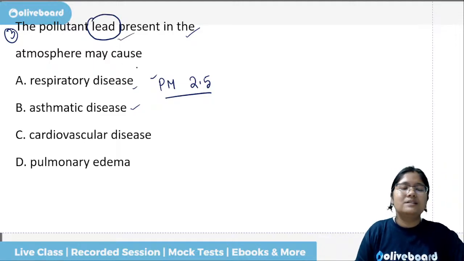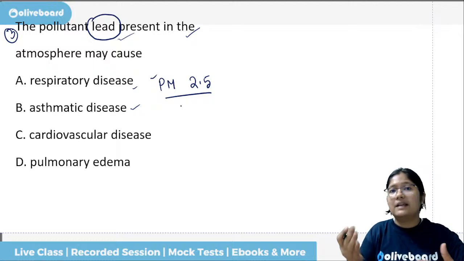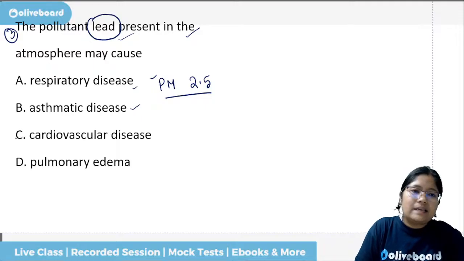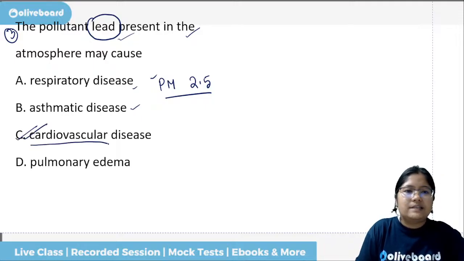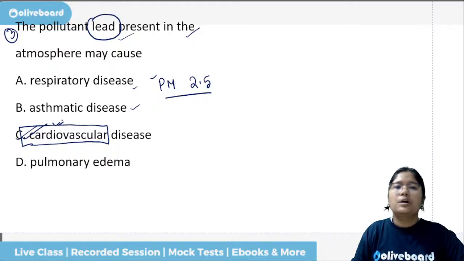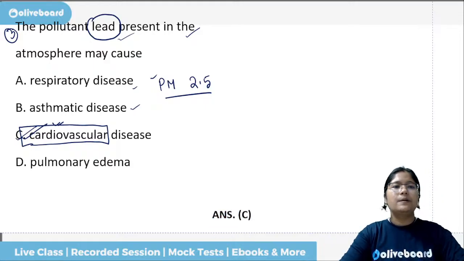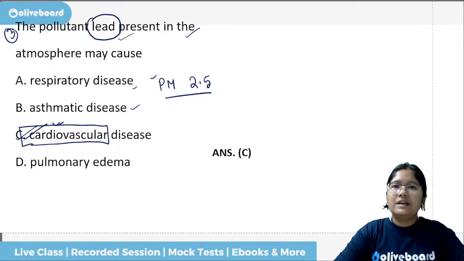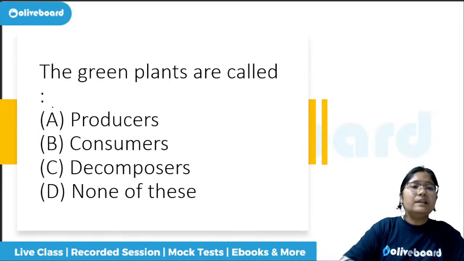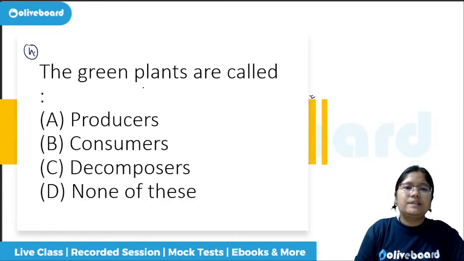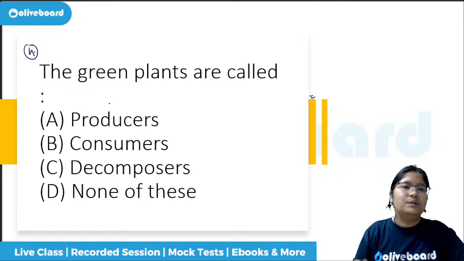It can also cause heart and lung diseases, because we have seen in our classes how both are connected. In this case, cardiovascular diseases, heart diseases, can be caused because of this lead which is present. So what is the correct answer? The correct answer is cardiovascular diseases. Let us look at a very easy question. These ones are the easy questions. Everybody will be able to answer this.